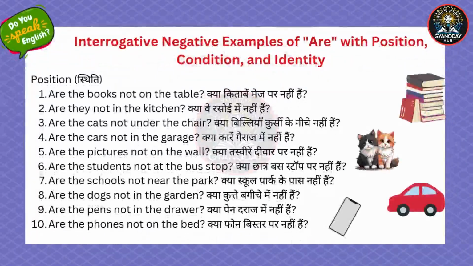Interrogative negative examples of are with position, condition, and identity. Position. Are the books not on the table? Are they not in the kitchen? Are the cats not under the chair? Are the cars not in the garage?